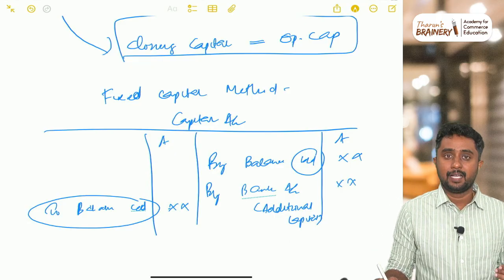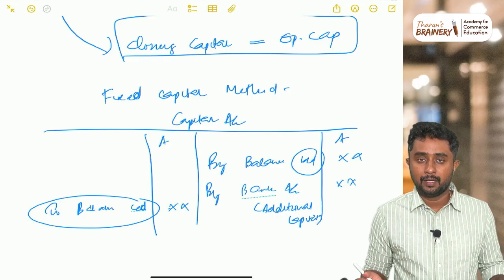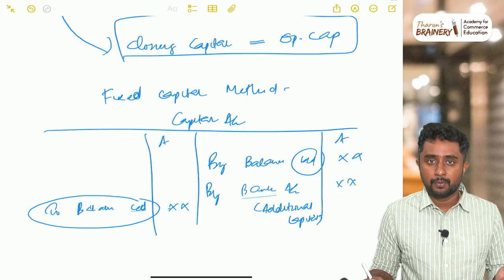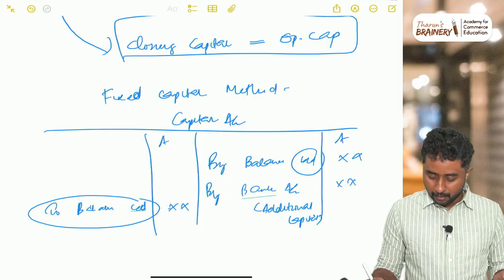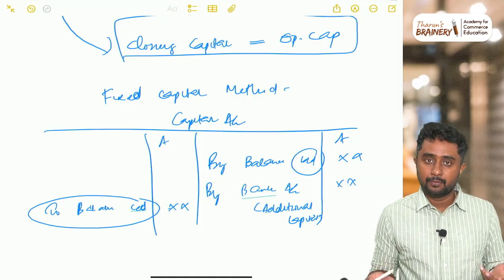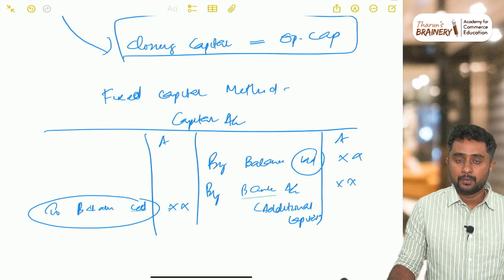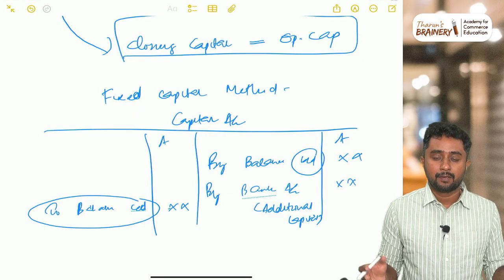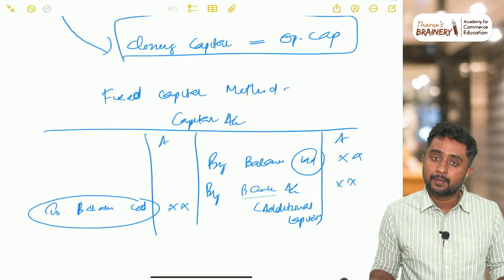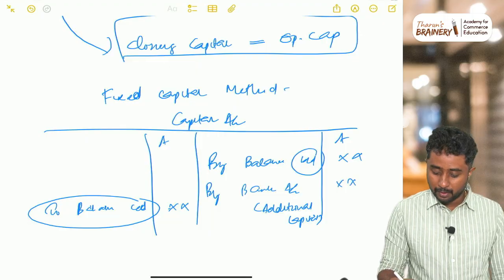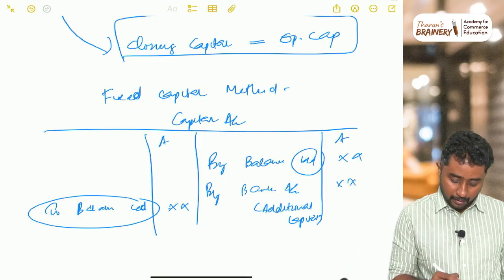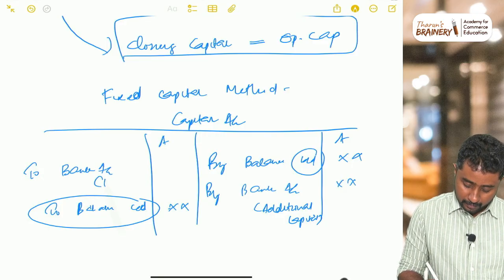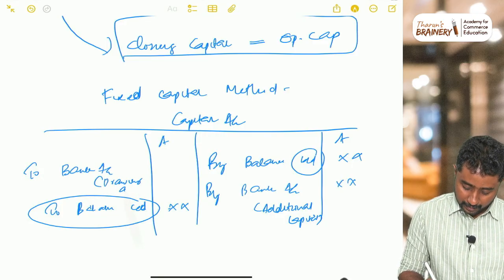Additional capital means in the middle of the year, if the partners feel that the capital contribution is not sufficient, or because of any other reason they plan to contribute a little more capital, then that contribution is called additional capital. Obviously it is recorded using the same entry as capital invested by the owner in the business: cash account debit or bank account debit to capital account. So when we record it in the capital account, it will come as by bank account. Similarly, on the debit side, we will sometimes write to bank account. This amount is called drawings against capital.